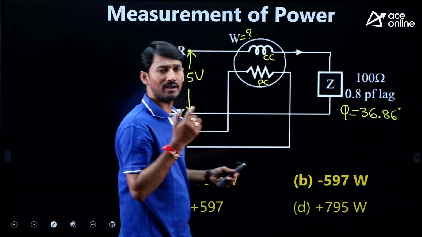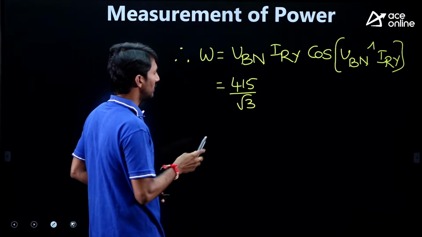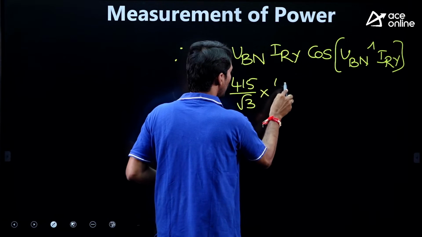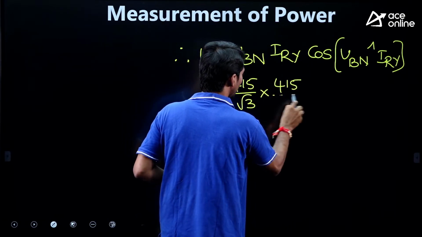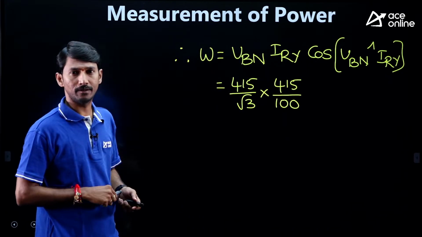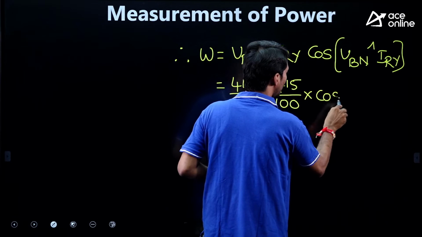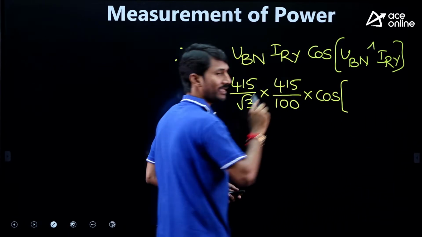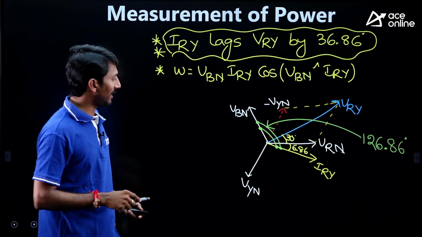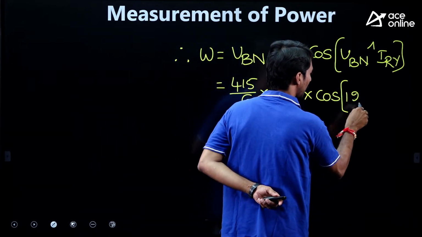How much is the value? 100. Current coil impedance can be neglected. So simply 415 by 100, into cos of the angle between VBN and IRY. How much did we get? 126.86 degrees.